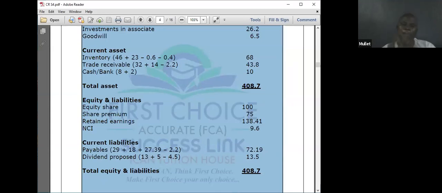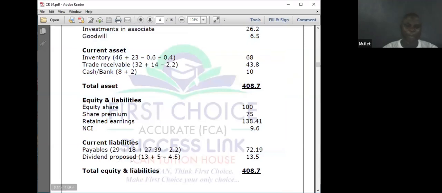Good. We would not have done anything if he had not put dividend proposed. If he has not put dividend proposed, he has made provision in his book. I didn't just say in the statement that it has not been accounted for. They say dividend proposed, 13 plus 5. He has proposed it. Out of that 5, who is he giving 90% to out of the dividend? He must give it to the parent out of the 90.